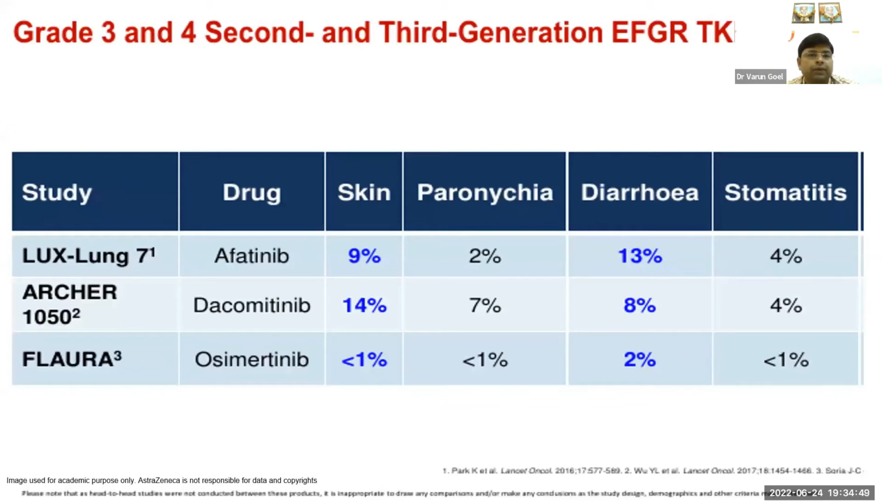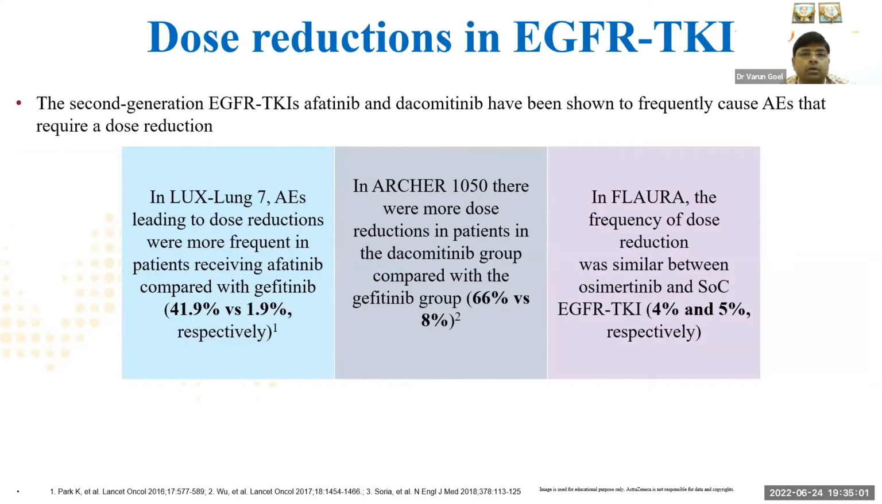So with afatinib, skin side effects were 9%, with dacomitinib it was 14%, with osimertinib it is less than 1% only. And on the other hand, diarrhea 13 versus 8 versus 2% only. So as I've told, because of these significant grade 3-4 side effects in both the ARCHER study and the LUX-Lung 7 study, significant dose reductions of these TKIs have been done.